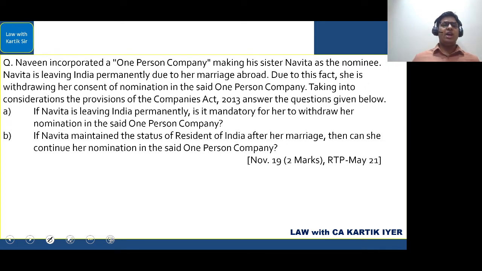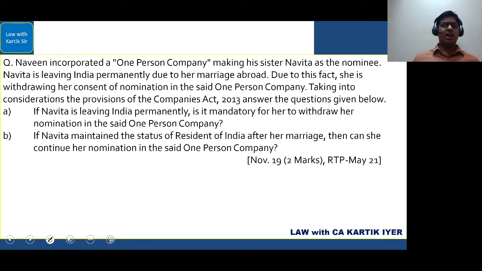If Navita is leaving India permanently, is it mandatory for her to withdraw her nomination in the one-person company? Second part is, if Navita maintained the status of resident of India after marriage, then can she continue her nomination in the said one-person company?